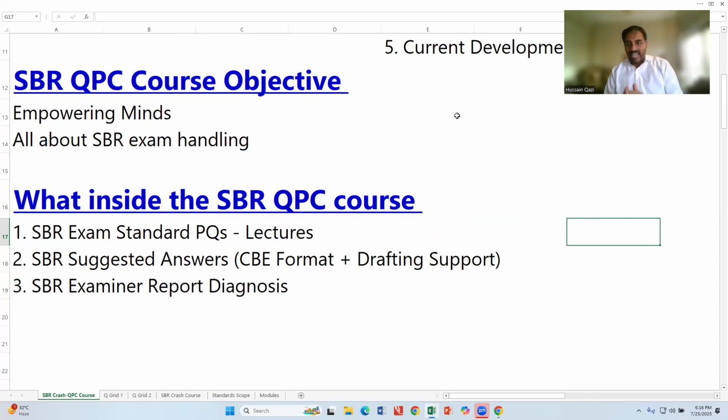If any student has decided that I will perform the revision kit, what is the right strategy for the revision kit? There are two options. Option number one: take out any question, just read the question, quickly read the requirement and the content of the question, and quickly refer to the solution. Quickly read the solution. That's all.